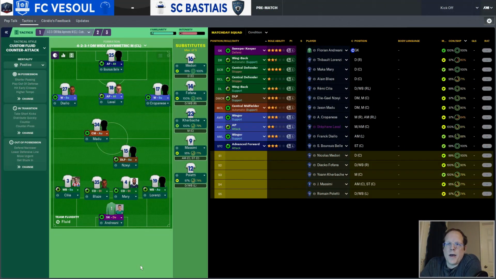Because we're facing an amateur side, this is a pre-rotated squad today. We're playing our 4-2-3-1 with the asymmetric defensive midfielder, Adriani in goal, Cilia, Blaise, Mary, and Lorenzi as the defensive back four, Nizei as the defensive midfielder behind Madu, Diallo, Laval, and Cropanesi as the attacking midfielders, and Boris Bell up top as the striker.